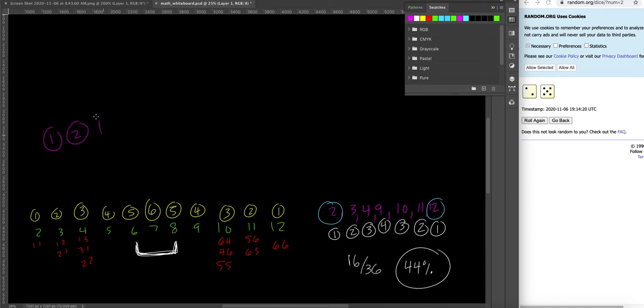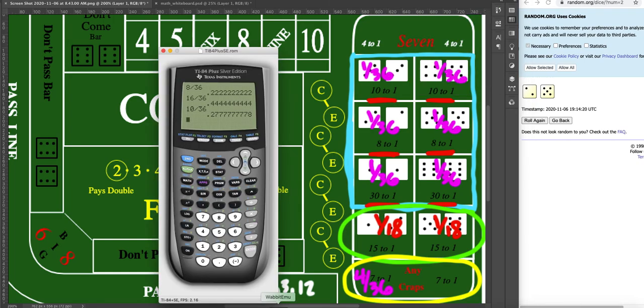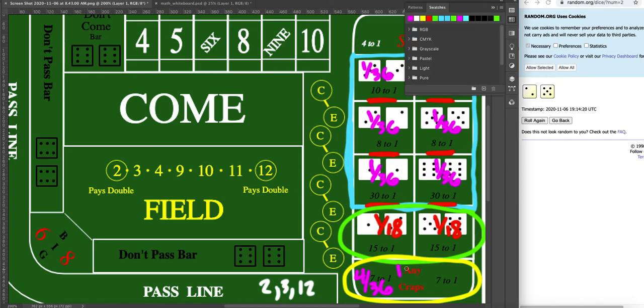And a 12, there's 1 way. So total, if we add those together, it's 4. So 4 out of 36, if we reduce that, so we divide each of them by 4, we get 1 out of 9. And so for this to be fair, they should be paying us 9 to 1.